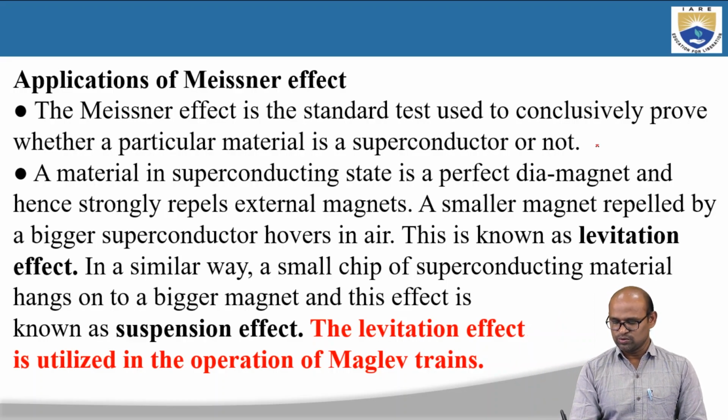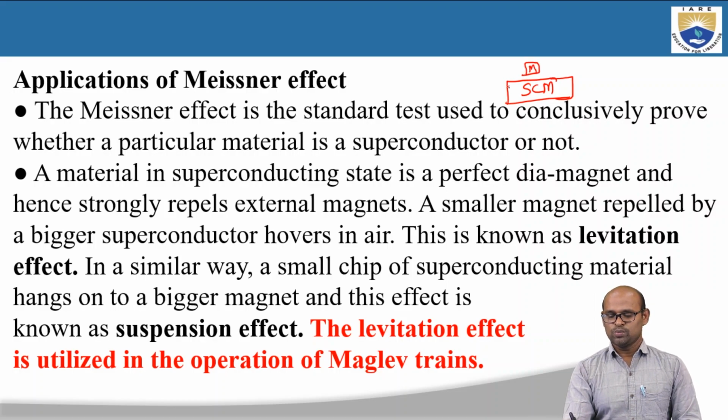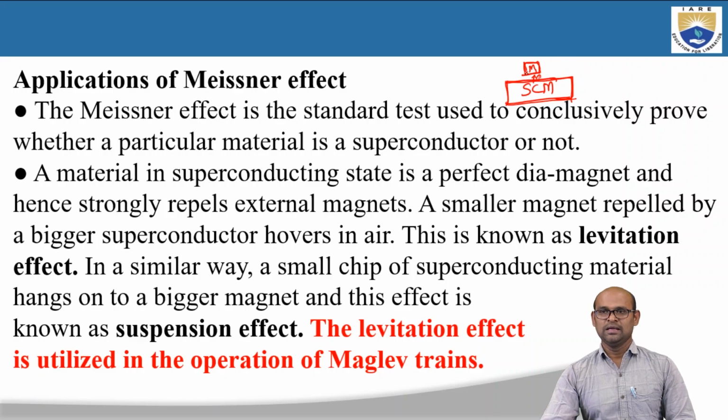So for example, let me show here. So I have a large superconducting material. This is superconducting material, and this is a very small magnet. So this is a magnetic material. So because when T less than Tc, this superconducting material is going to repel the applied external magnet. So that is the reason why it is going to repel this magnet. So hence it will float in the air. This small magnet will float in air, and this is known as levitation effect.